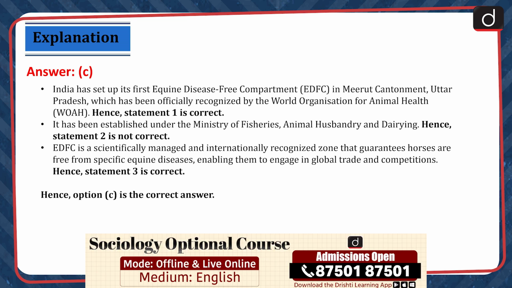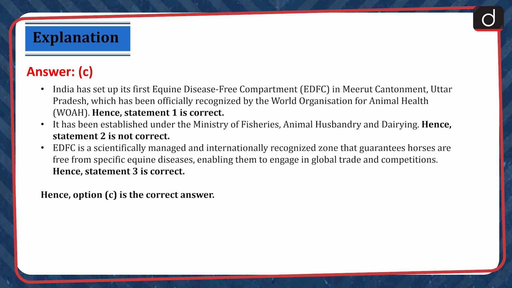EDFC is a scientifically managed and internationally recognized zone that guarantees horses are free from specific equine diseases, enabling them to engage in global trade and competitions. Hence, statement 3 is correct. Hence, option C is the correct answer.